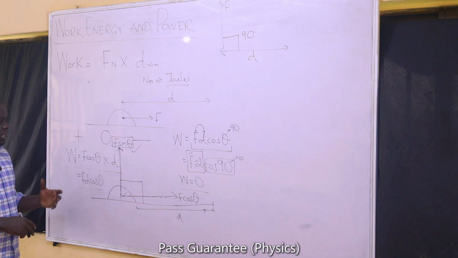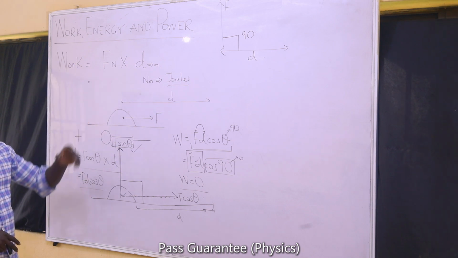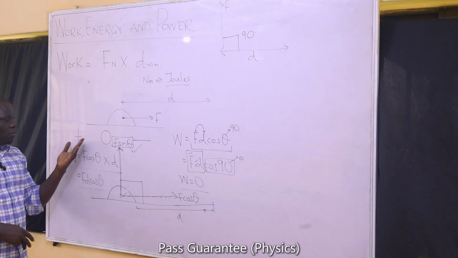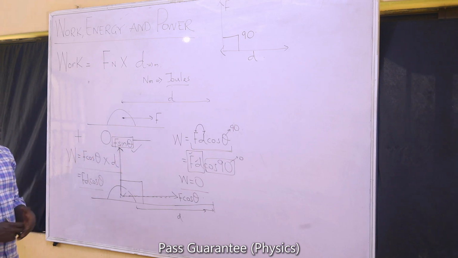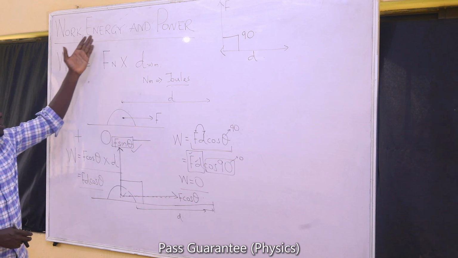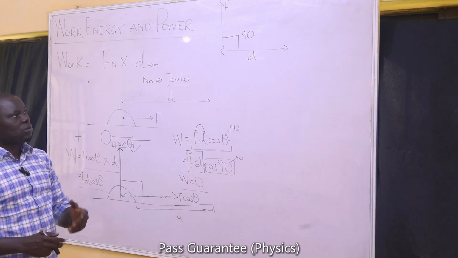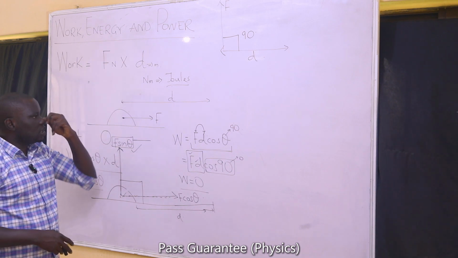So work is force times distance. I need to tell you also that work is a scalar quantity, despite the fact that it can take up positive, 0 and negative values. It doesn't mean that it is a vector quantity. It is a scalar quantity. Work is a scalar quantity. In fact, all the three quantities that we are going to be treating in this topic are all scalar quantities.